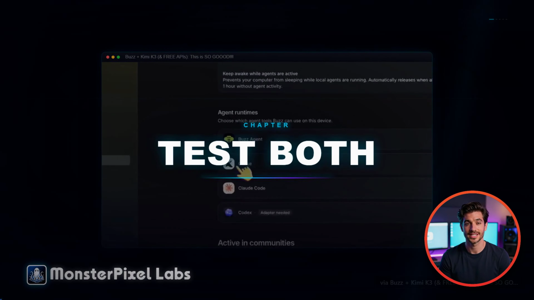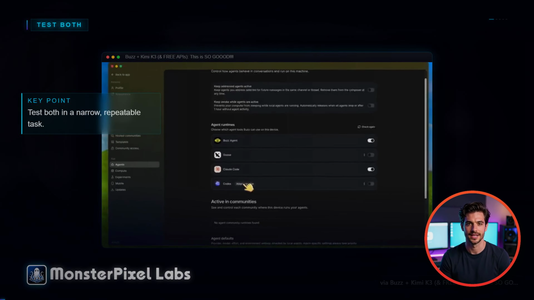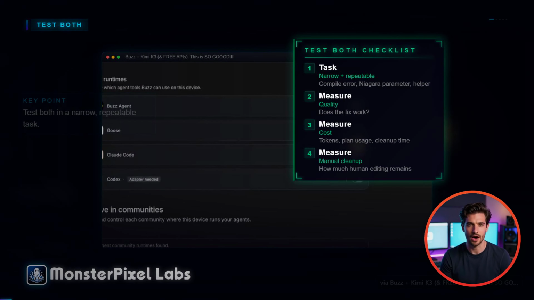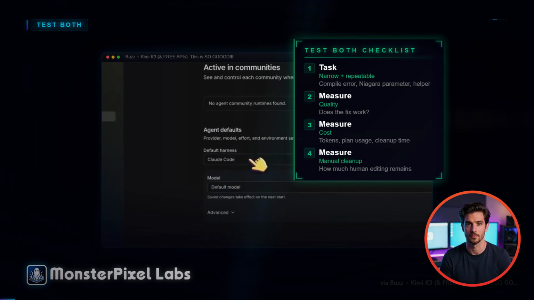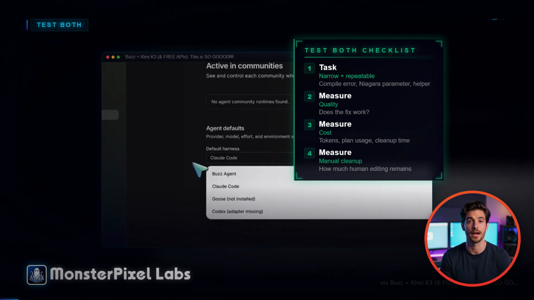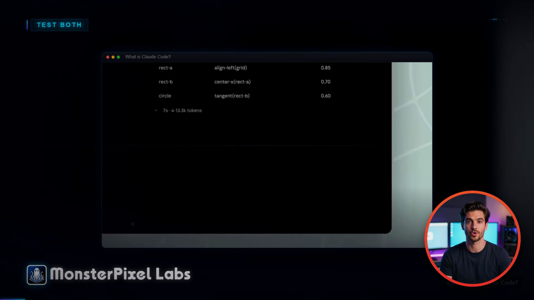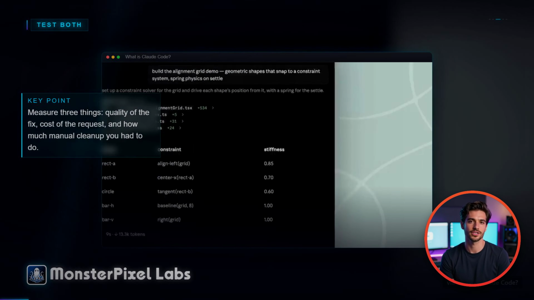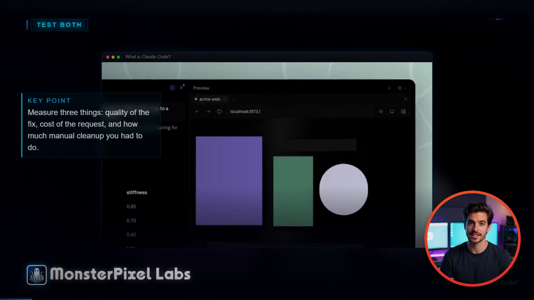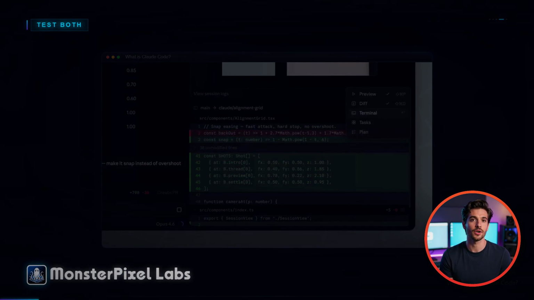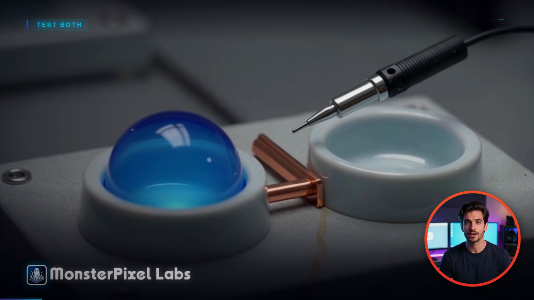So what should you do? Test both in a narrow, repeatable task. Maybe it's fixing a compile error, reporting on a Niagara parameter, or writing a helper that connects input to a particle system. Run the same request through Claude Code and through Kimi K3. Measure 3 things: quality of the fix, cost of the request, and how much manual cleanup you had to do. If your pipeline is local and security sensitive, Kimi's open weight direction may be attractive. If you want a fast integrated terminal and IDE workflow, Claude Code may fit better.